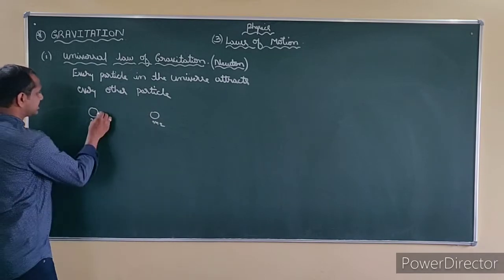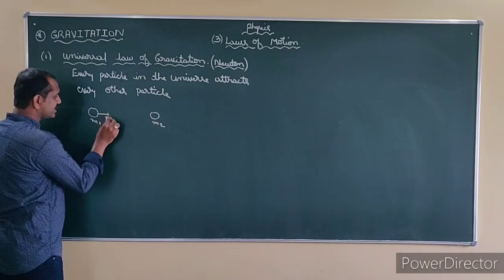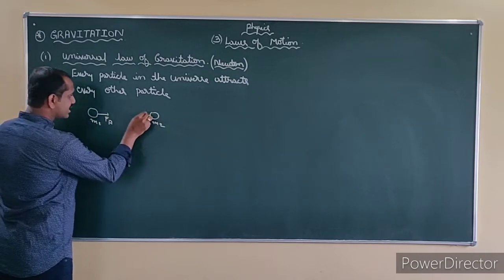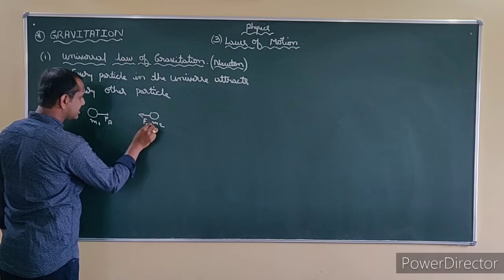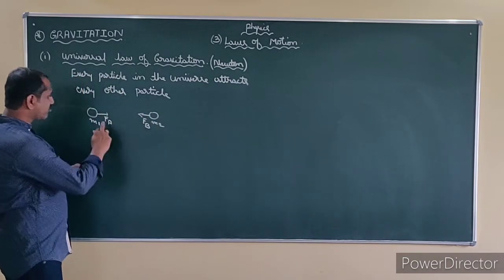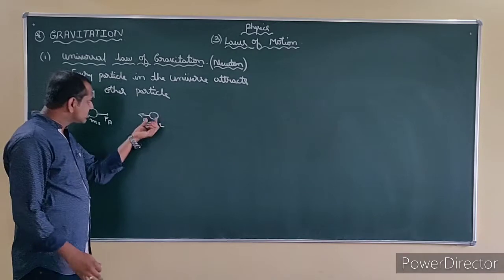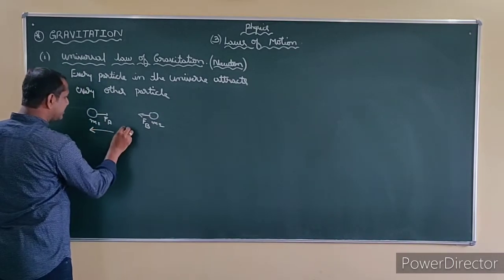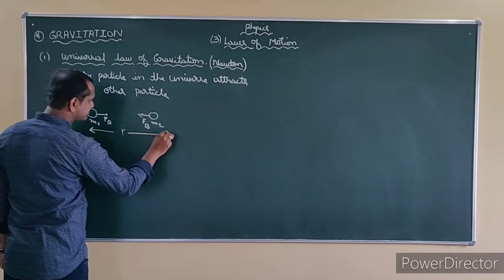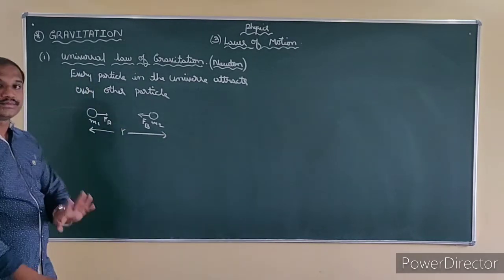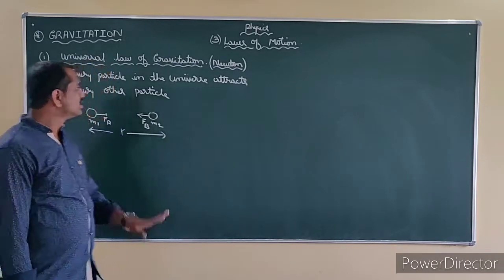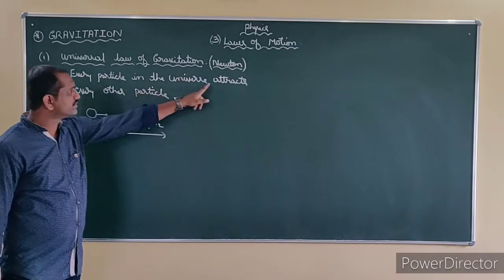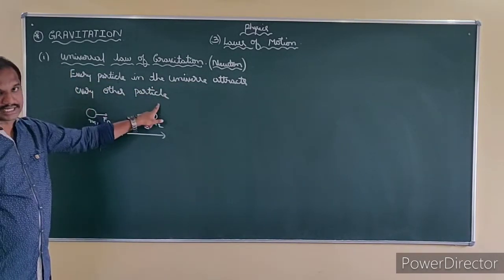Think the force of attraction by M1 on M2 is Fa, and the force of attraction of M2 on M1 is Fb, and both are at a distance of r. Think that the distance between them is r.